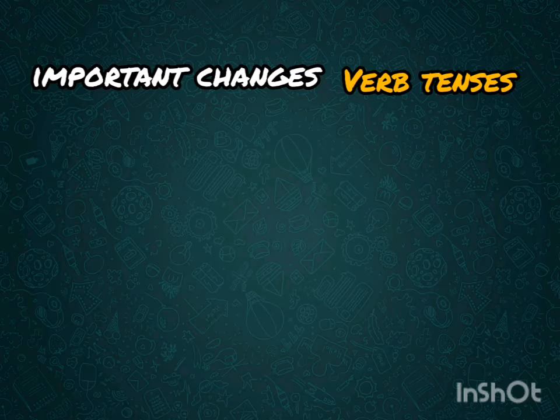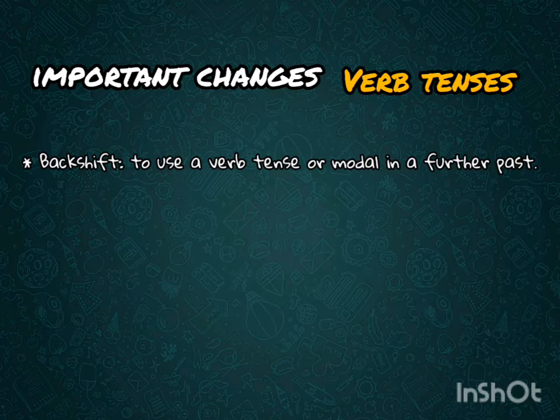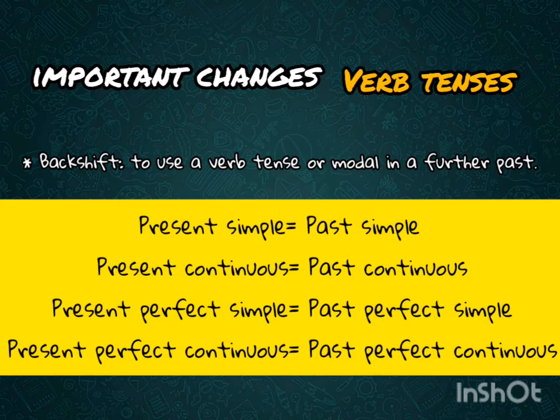For instance, we have first verb tenses. In indirect speech, we have backshift. Backshift consists of basically using a verb tense or modal form that is further back, that is to say, in the past. In the case of present tenses, we are going to change, for example, the present simple for the past simple, the present continuous for the past continuous, and the present perfect simple and the present perfect continuous for the past perfect simple and the past perfect continuous.